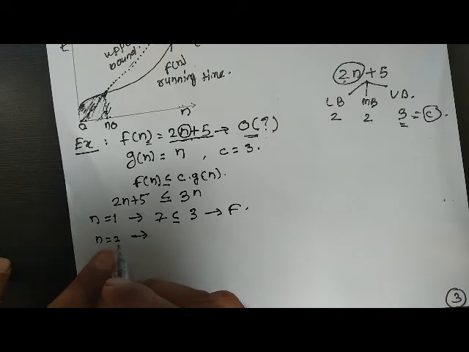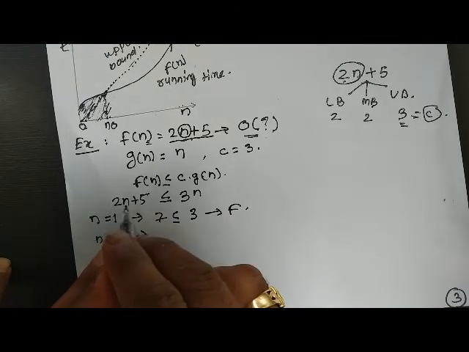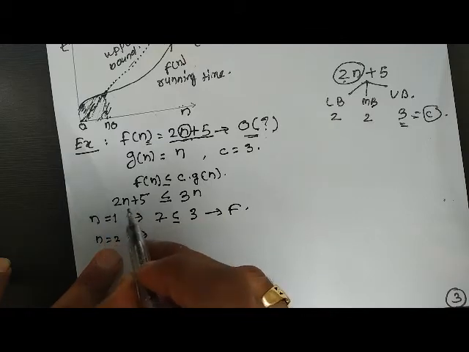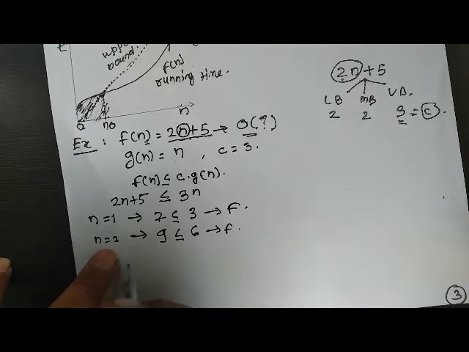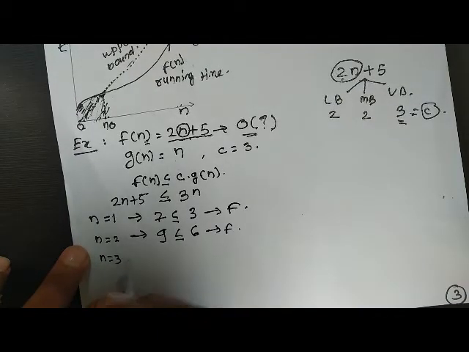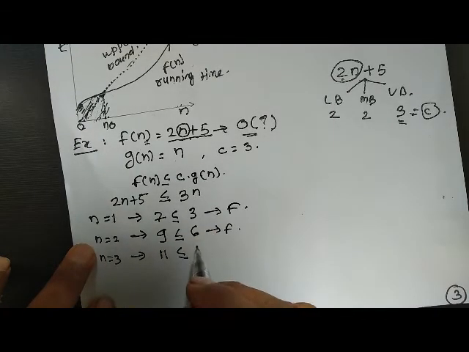Let us say I am considering now n equal to 2. So f of n, that is 2n plus 5: 2 into 2, that is 4 plus 5, that is 9, less than or equal to 3 into 2, that is 6. So this is also false. Now n equal to 3: 3 into 2, 6 plus 5, that is 11, less than or equal to 3 into 3, that is 9. This is also false.